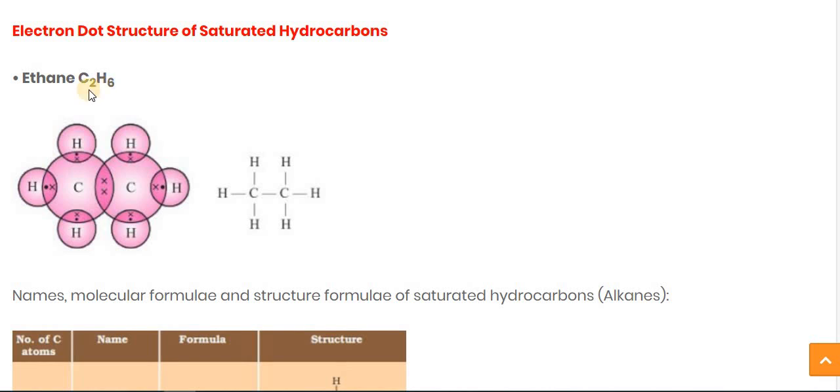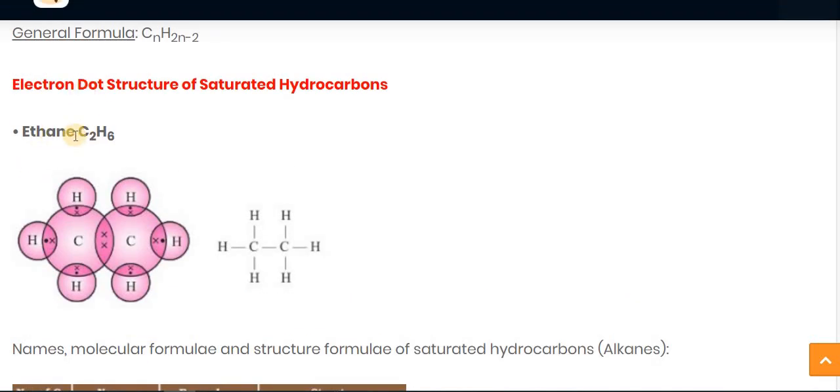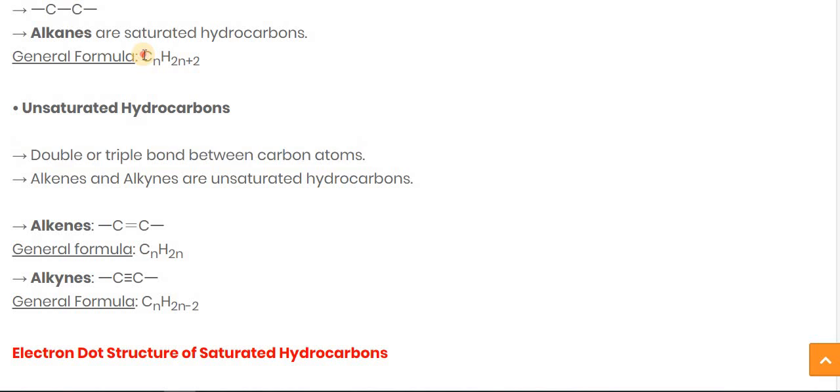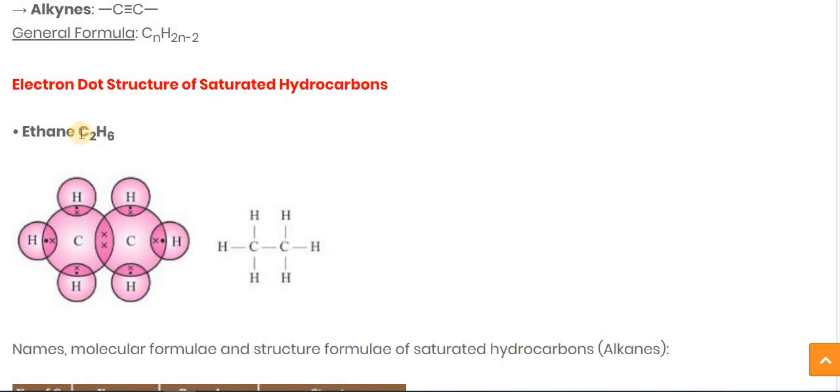So here C2H6 stands for ethane. Why ethane? Because here two carbon atoms are there. If one is there, then it is called methane. If two carbons are there, then it is called ethane. As we see, the formula of alkanes for the single bond is CnH2n+2. So according to that, the formula of ethane is C2H6. So let's see the electron dot structure of ethane.